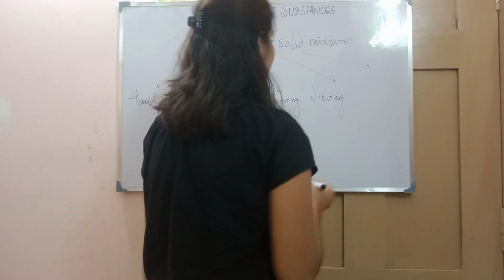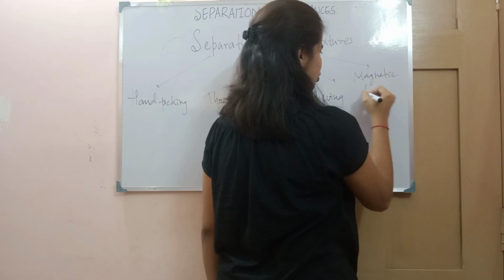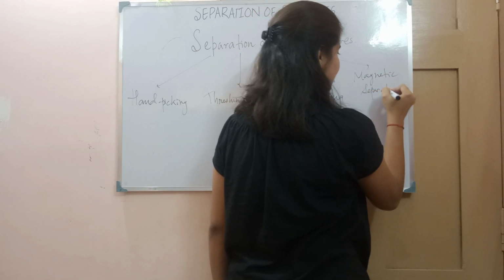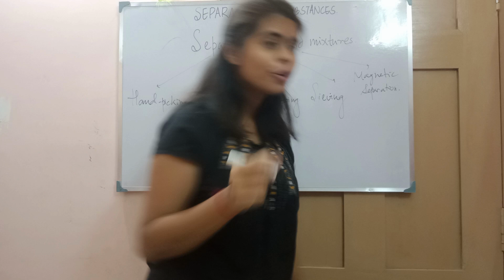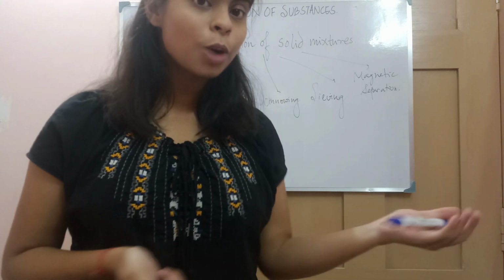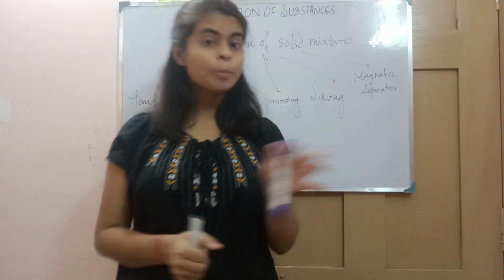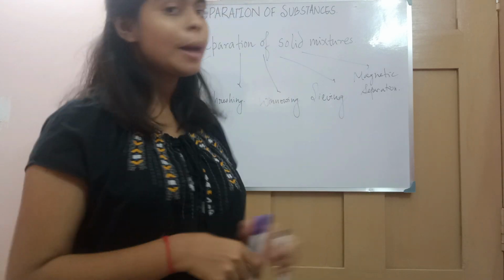The fifth one is magnetic separation. Now what is magnetic separation? We all know that iron gets attracted towards a magnet. We have all seen how iron gets attracted to a magnet.